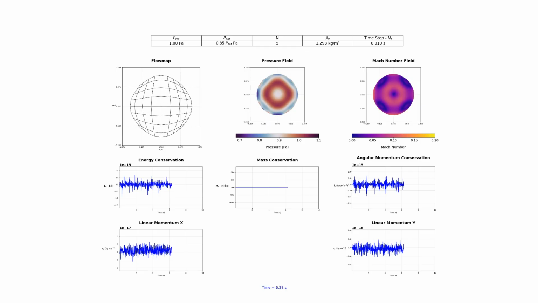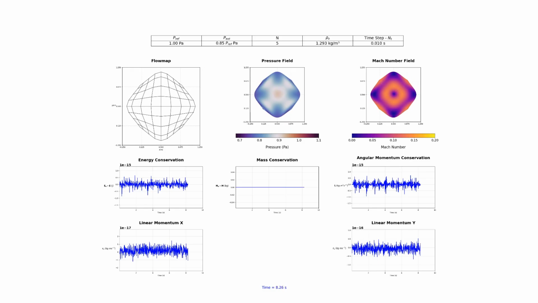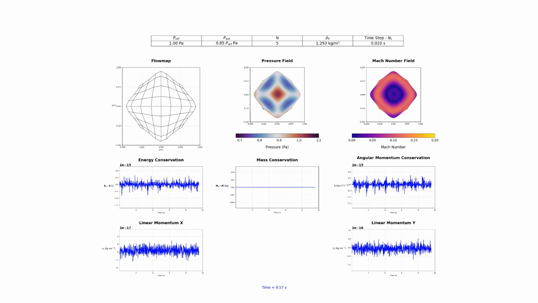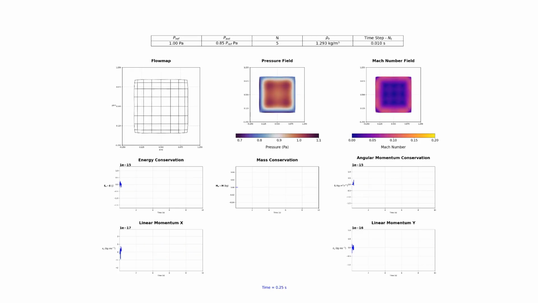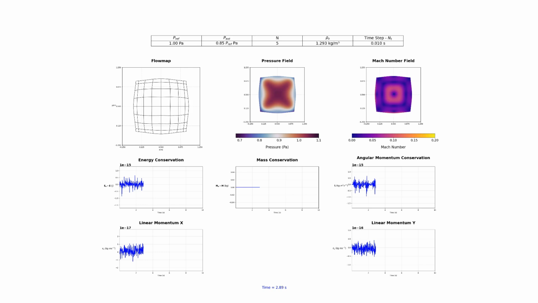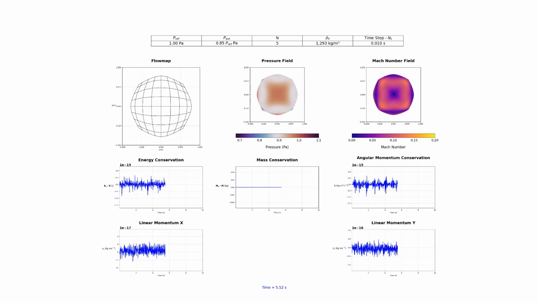In the top, middle, and right, you can see the corresponding pressure field and Mach number. The flow remains stable and subsonic throughout the simulation. However, the most important result is displayed in the bottom row. These 5 plots show the change in total energy, mass, angular momentum, and linear momentum in both the x and y directions. As you can see throughout the entire simulation, these fundamental quantities are perfectly conserved with deviations only at the level of machine precision. This is a direct consequence of the structure-preserving nature of our method.